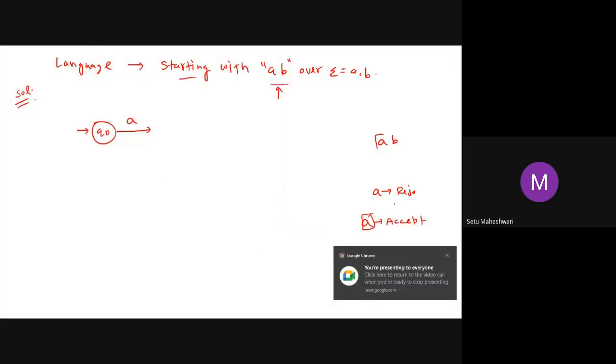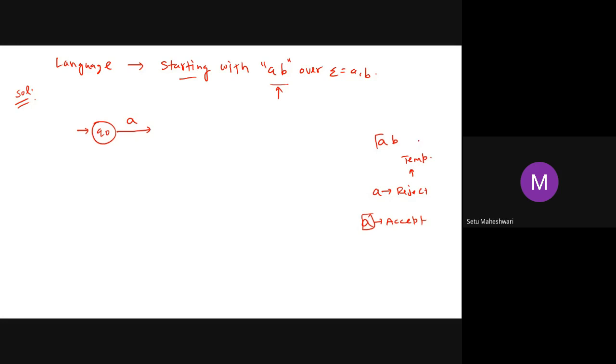We will reject it temporarily, and for rejection, a non-final state is used. Since it is temporary, this non-final state does not have to be a dead state.